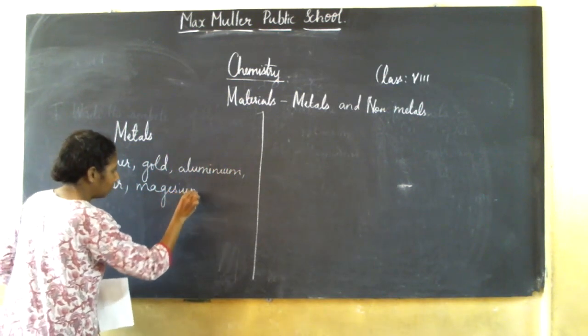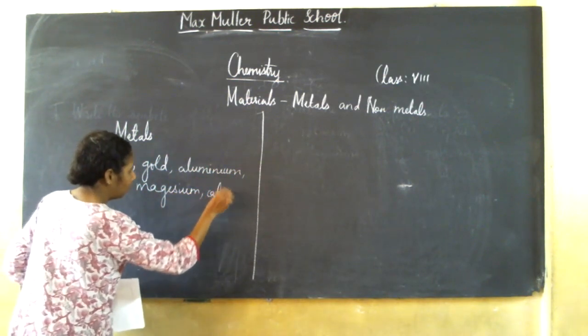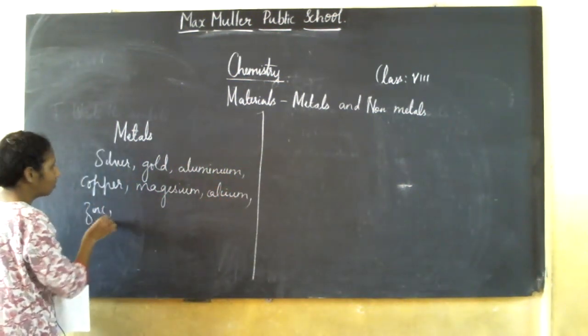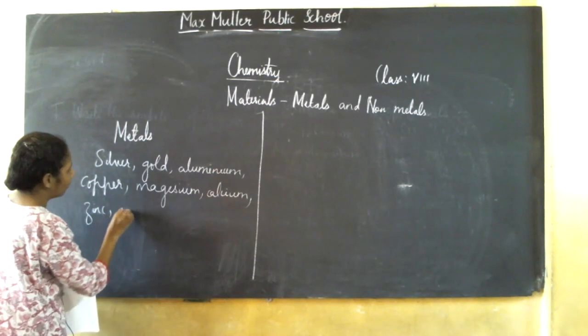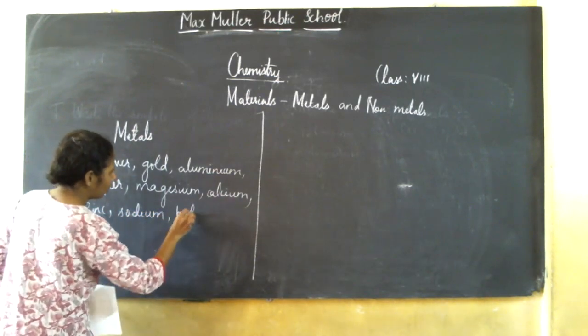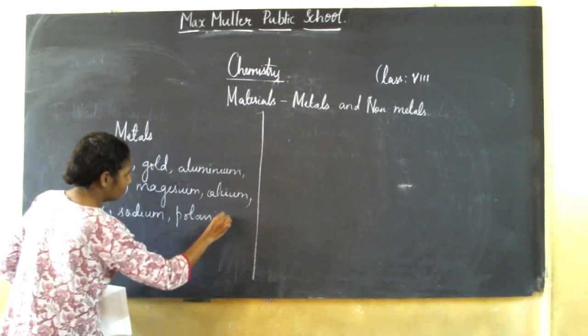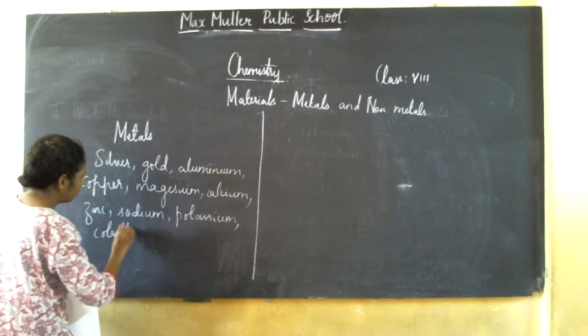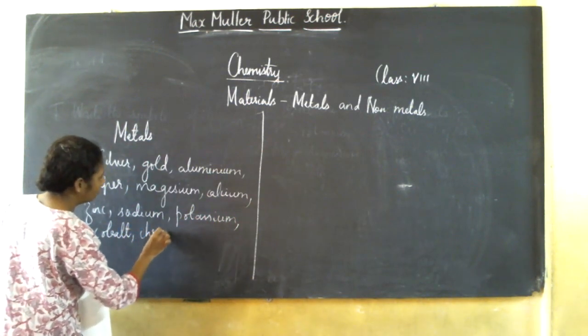Magnesium, calcium, zinc, then sodium, potassium, cobalt, chromium.